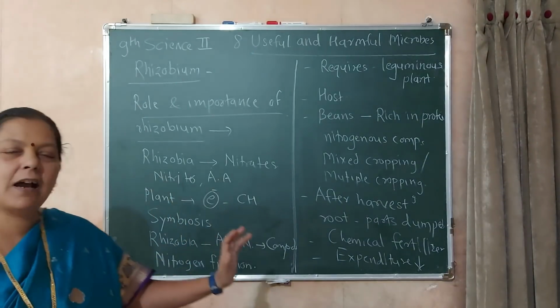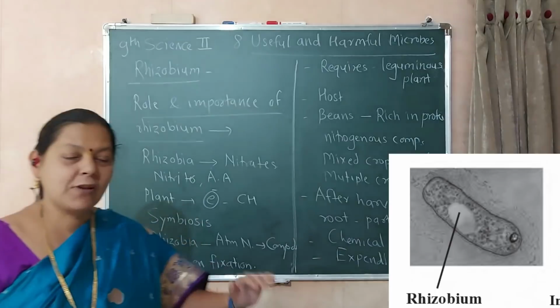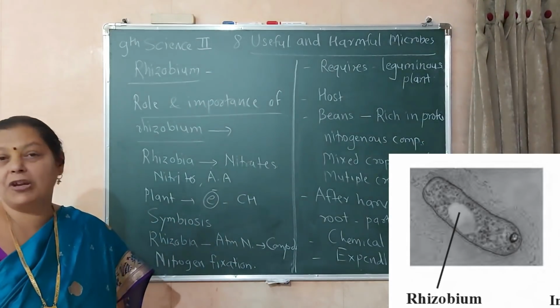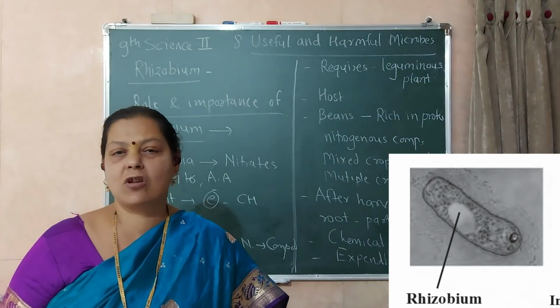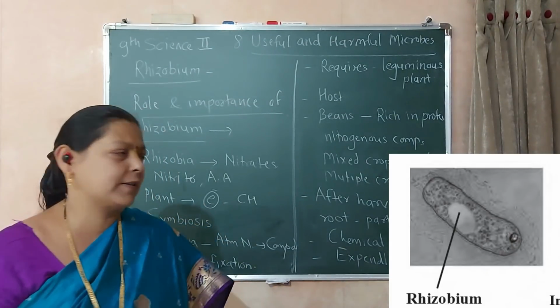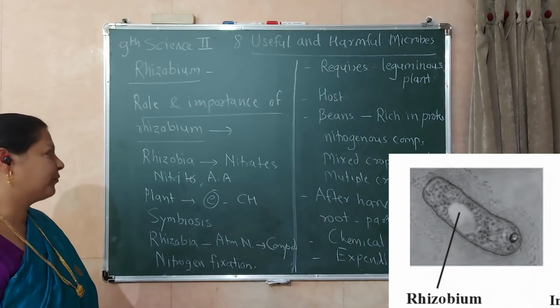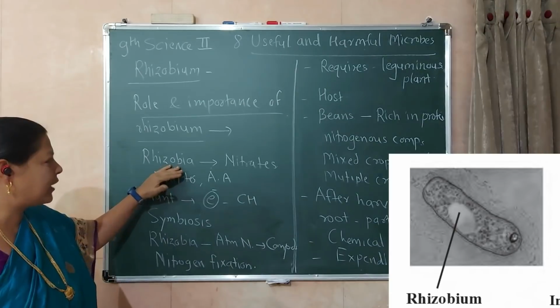In this we have already started the Rhizobium. Next part is the role and the importance of the Rhizobium. We know what is the occurrence of the Rhizobium, all those things we have already discussed. Now next is the role and importance of Rhizobium. We know what is the role of Rhizobia.